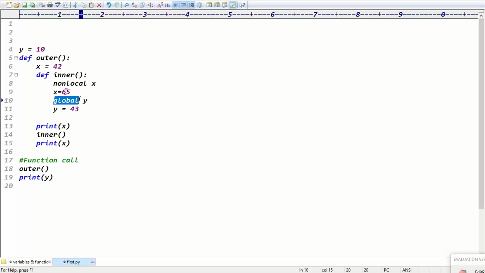Here, global keyword is there, non-local keyword is there. As you know, the global keyword means representing the global variable, right?